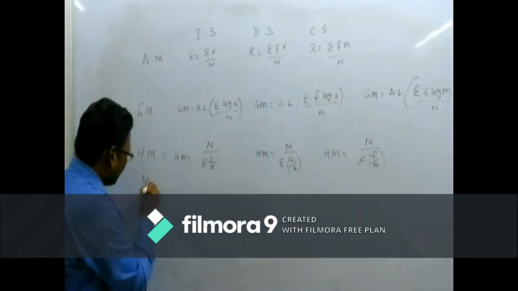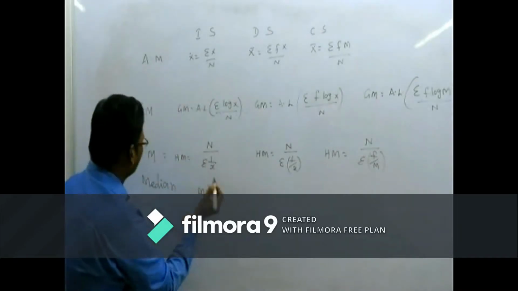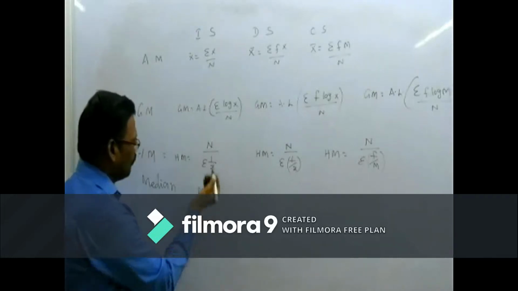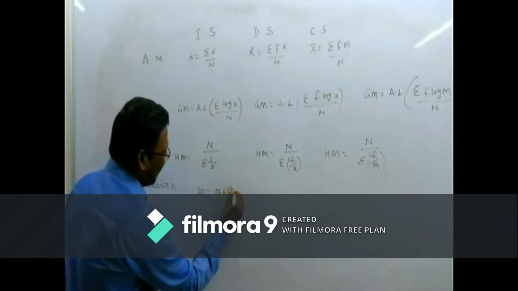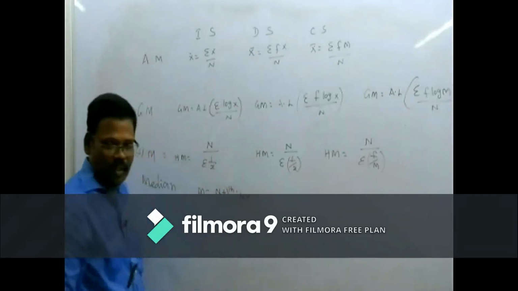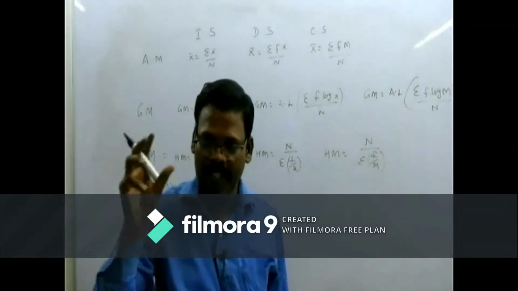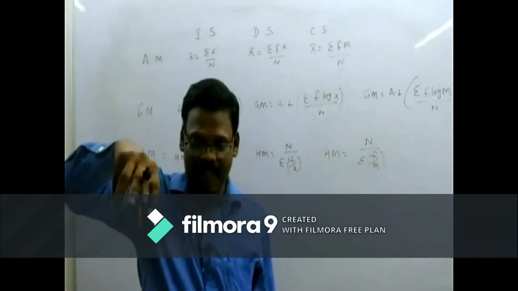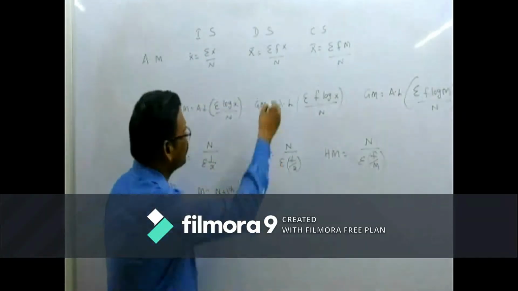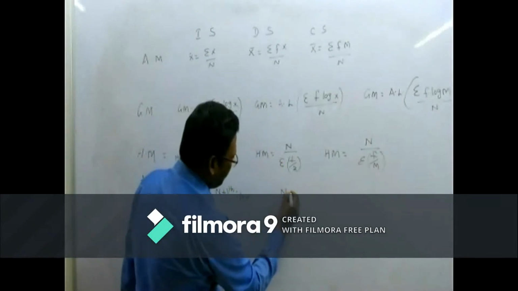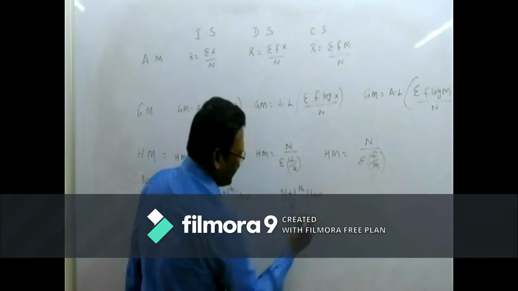Like the median. In the individual series, in the given data, the median is the (n plus 1) by 2 th item. We get one value, and the value at that place is called the median. Even in the discrete series, (n plus 1) by 2 th item will be there.